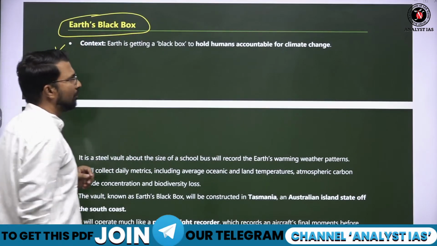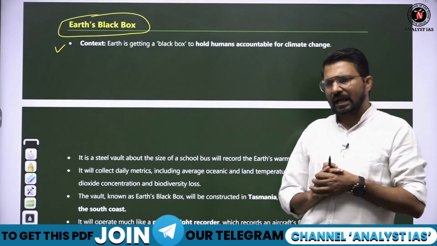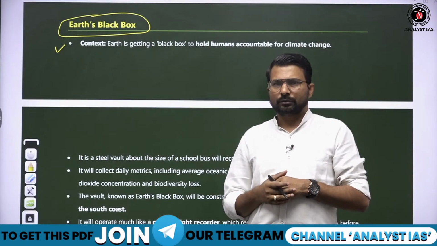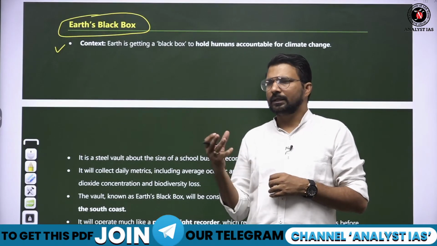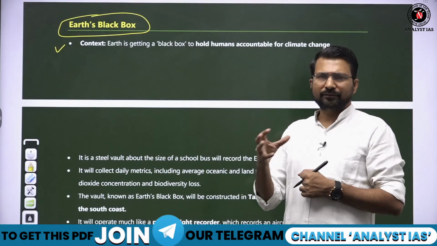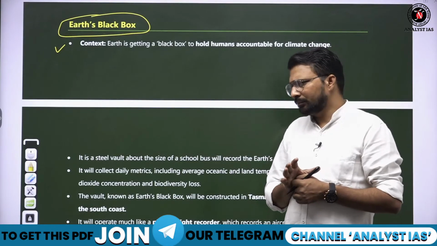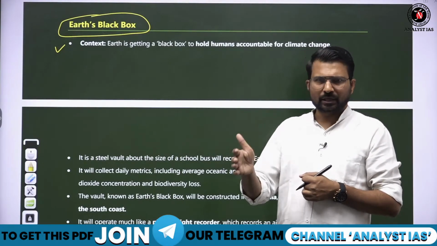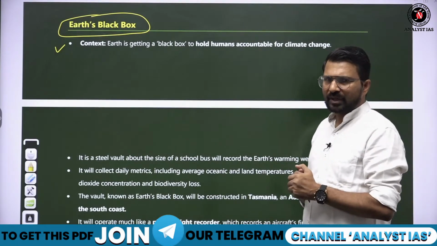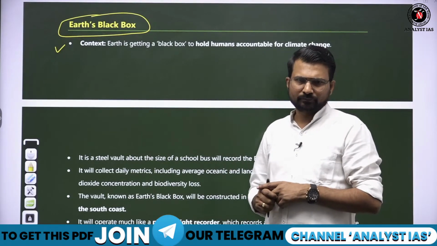Okay, see, Earth's black box. What is Earth's black box? So this is a first kind of setup. Similarly, we have a black box in aeroplanes also. So the black box basically records when an aeroplane is going to crash. The black box records at the final stage. It records what communication was done by the pilots who were sitting in the cockpit. So the black box basically records the information, the problem that happened in the airplane.